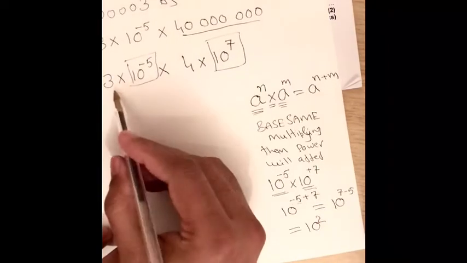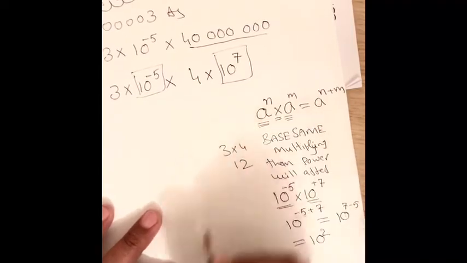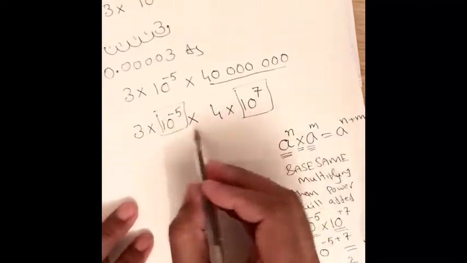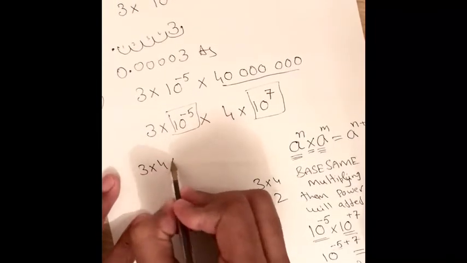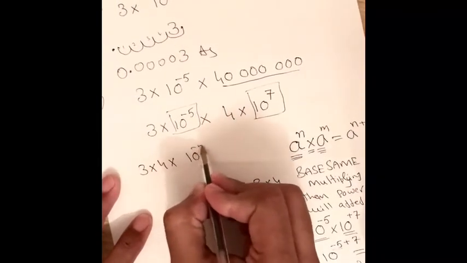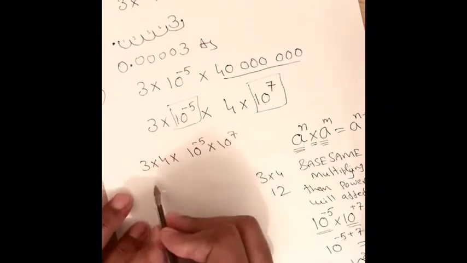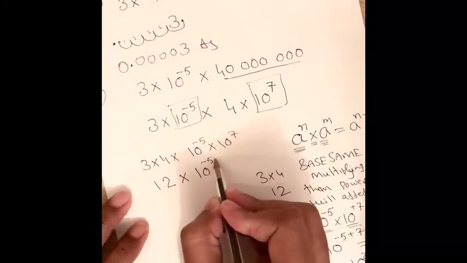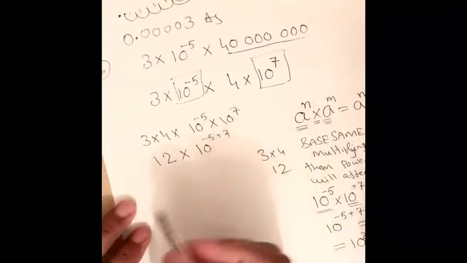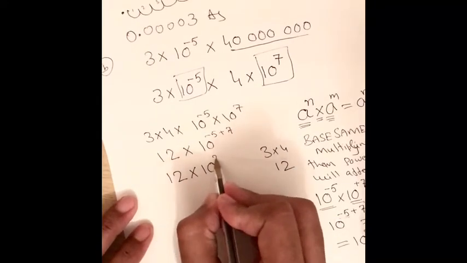The second thing is 3 times 4, which becomes 12. So we can write 3 times 4 times 10 to the power negative 5 times 10 to the power 7. That becomes 12 times 10 to the power negative 5 plus 7, by the indices rule, so 12 times 10 to the power 2.